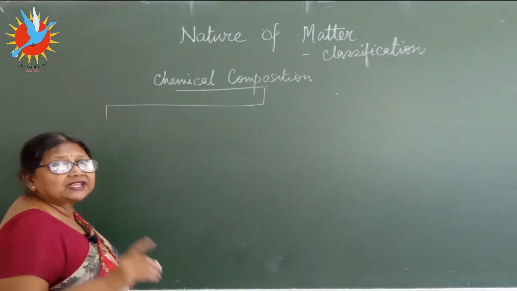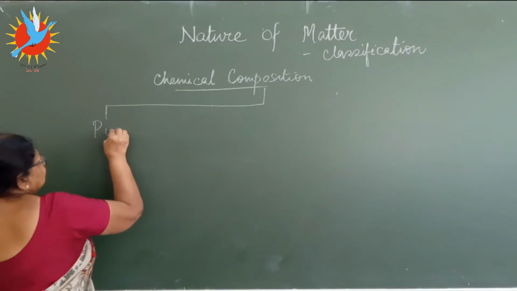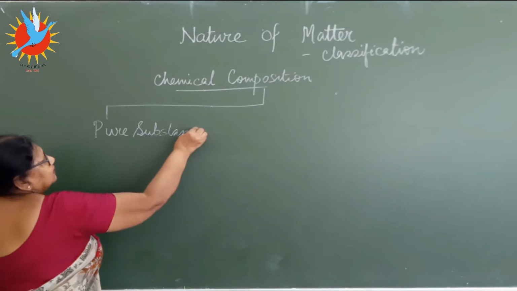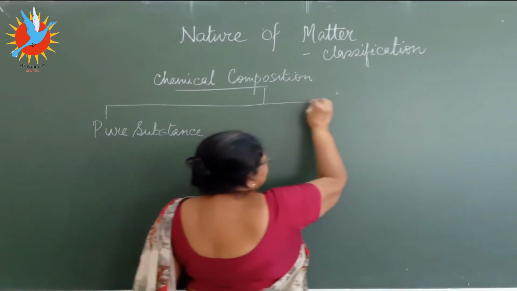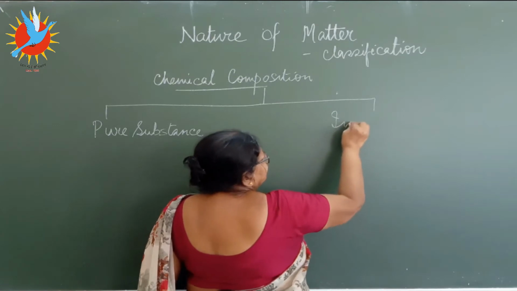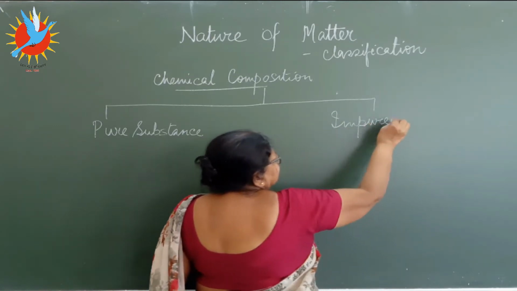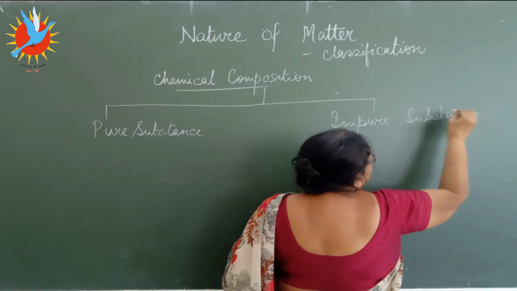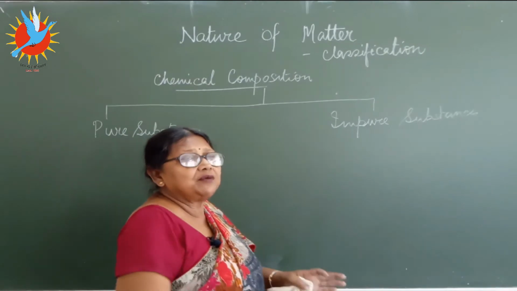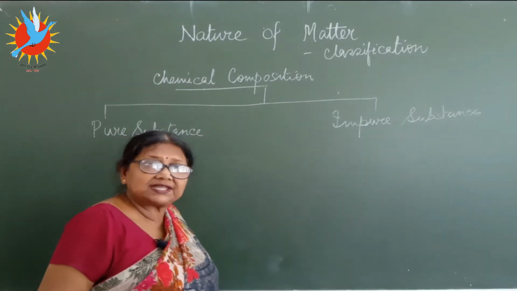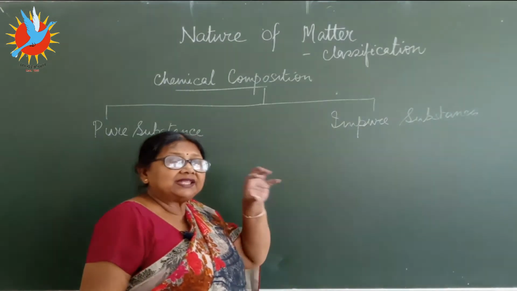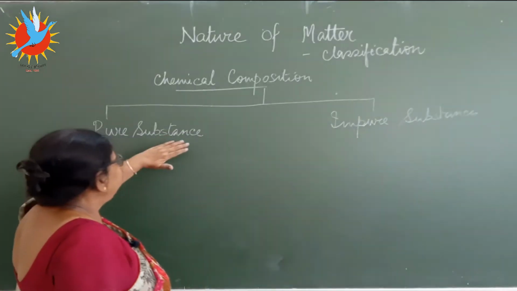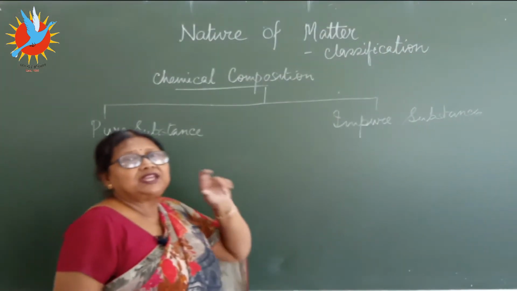Matter is classified into two groups. One is the pure substance and the other will be, what is the opposite of pure? Impure. Impure substances. We are not talking about solid, liquid or gas here. We are talking about the chemical composition, the types of the substances that make one particular type of the matter, their structure, how they react, how they show their properties. Pure substance and impure. Very common word, pure.